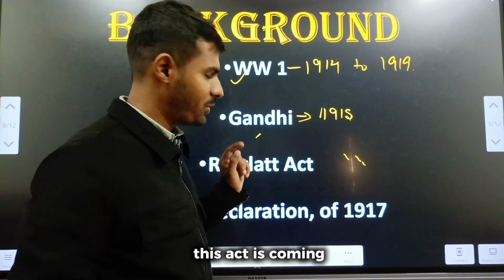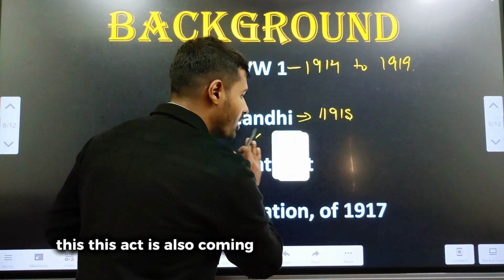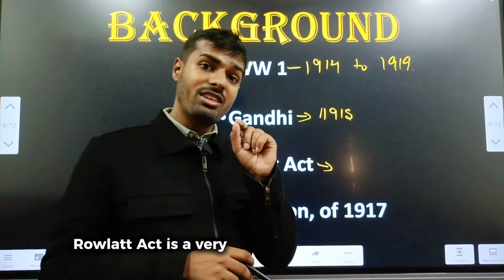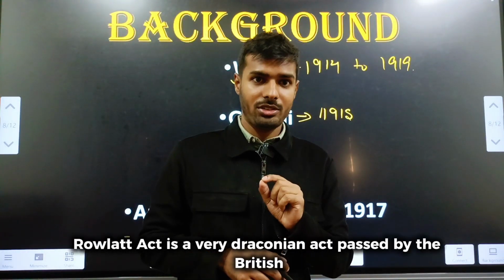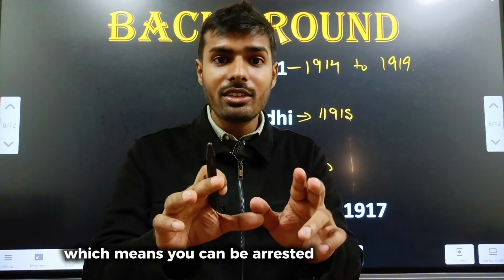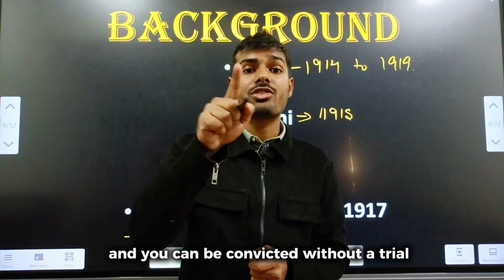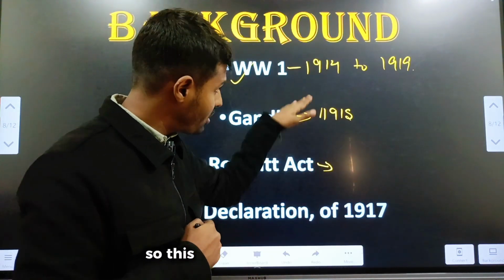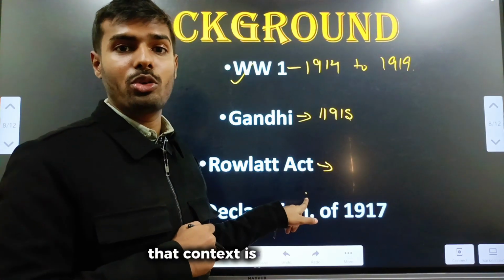This act is also coming after the Rowlatt Act has been passed. Rowlatt Act is a very draconian act passed by the British, which means you can be arrested without a warrant and you can be convicted without a trial. Against this only the famous Jallianwala Bagh protest and the massacre happened. So this act is coming after that. That context is also important.